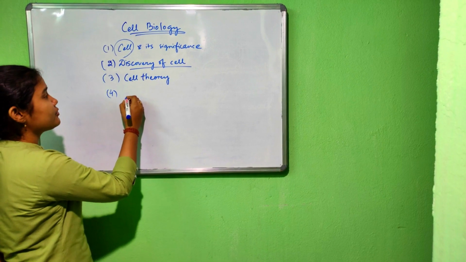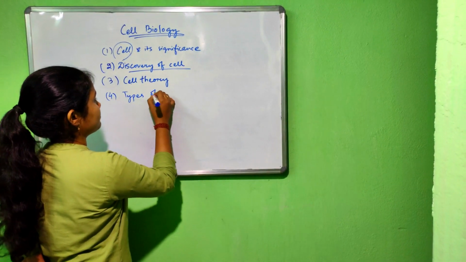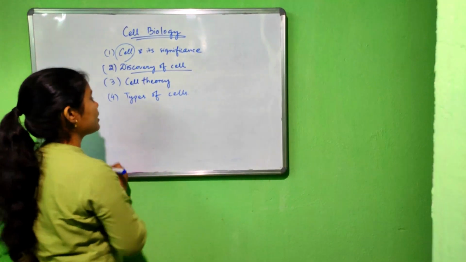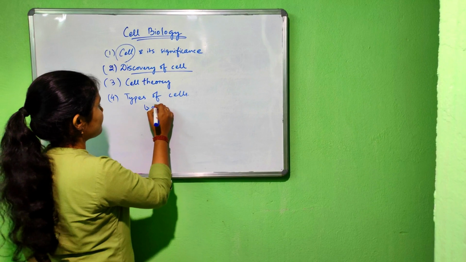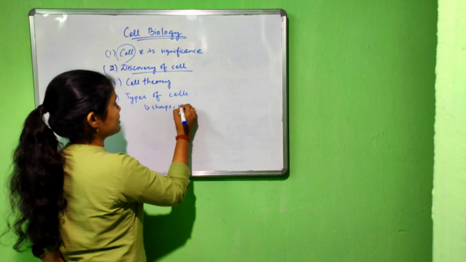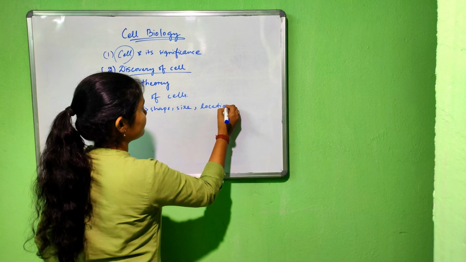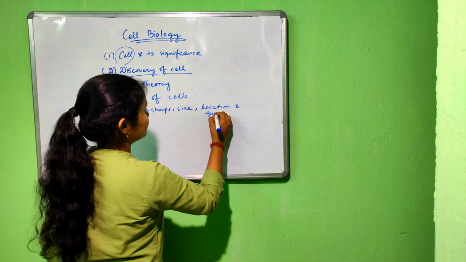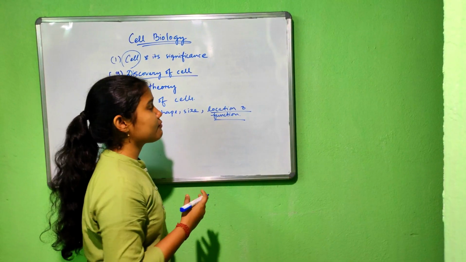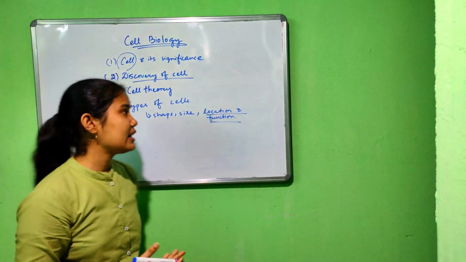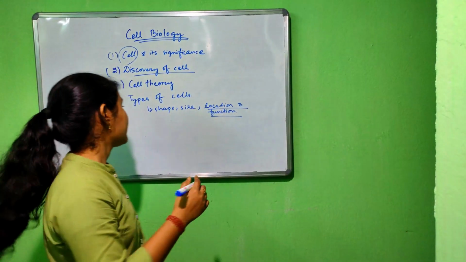Next, our next point of discussion is types of cells. Cells vary greatly in their shape, size, location, and function. We will discuss the location and function of different types of cells in our point cell structure and function.